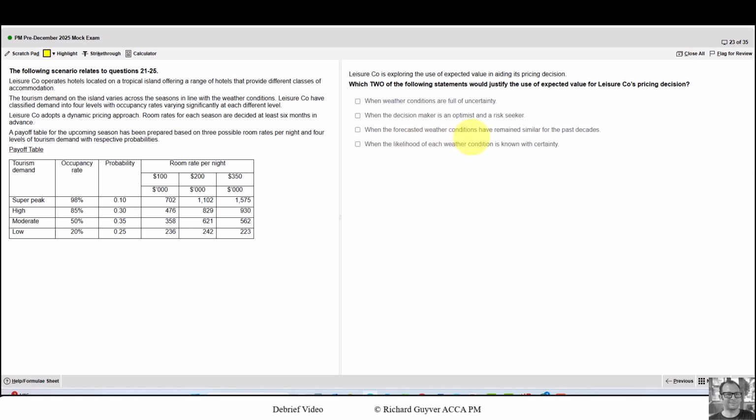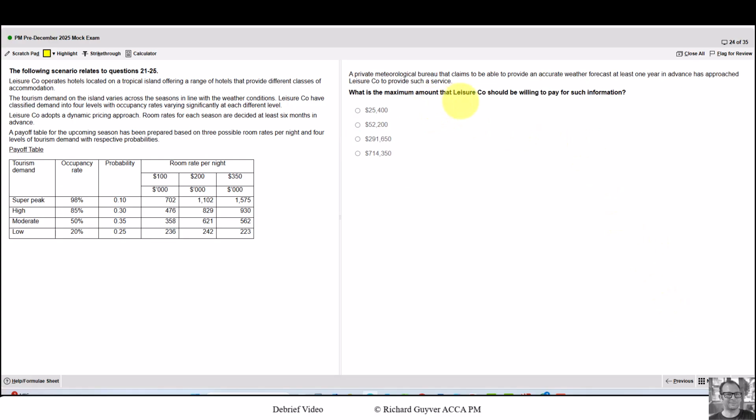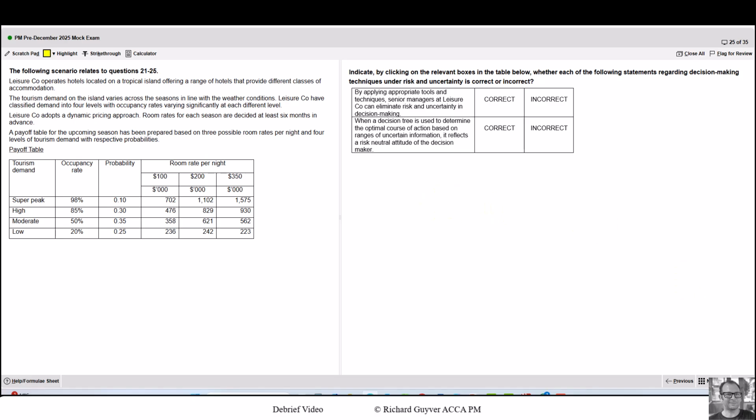When the forecasted weather conditions have remained similar for the past decades, that goes back to what I said for the first one, that predictability and being able to apply probability to each outcome. When likelihood of each weather condition is known with certainty, again, that one is true. What's the maximum amount that Leisure will be willing to pay for such information? That's a perfect information question, so that's very likely to need information on the left. Indicate by clicking on the boxes whether each of the statements regarding decision-making techniques under risk and uncertainty is correct or incorrect. This looks like an outlier to me.